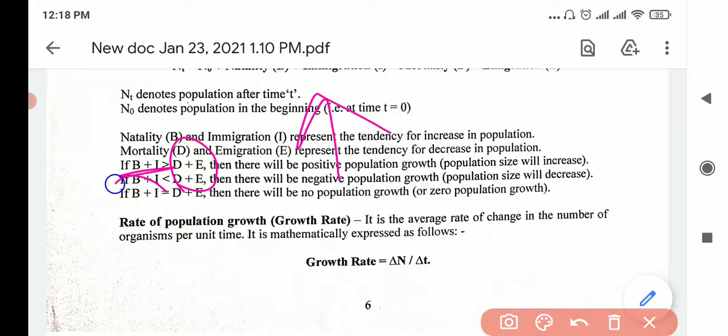If birth and immigration is less than death and emigration, there will be negative growth, because there are more people going out and more people dying, so the population will go down. But theoretically, if they are equal, then the population stays the same, or there is zero growth.